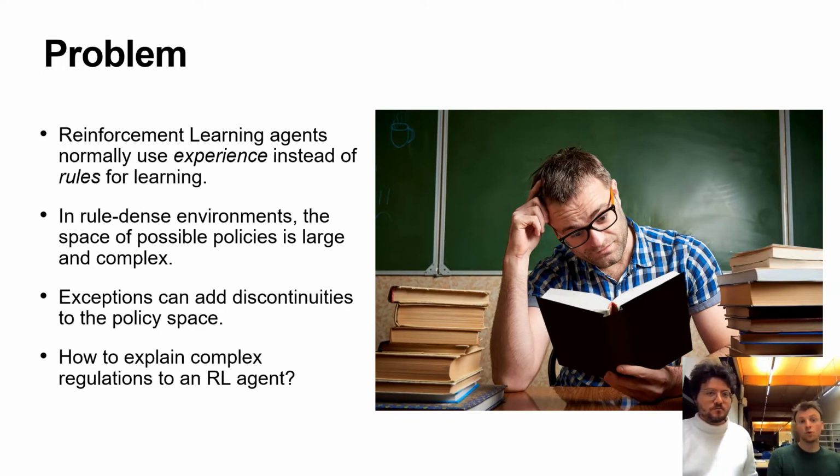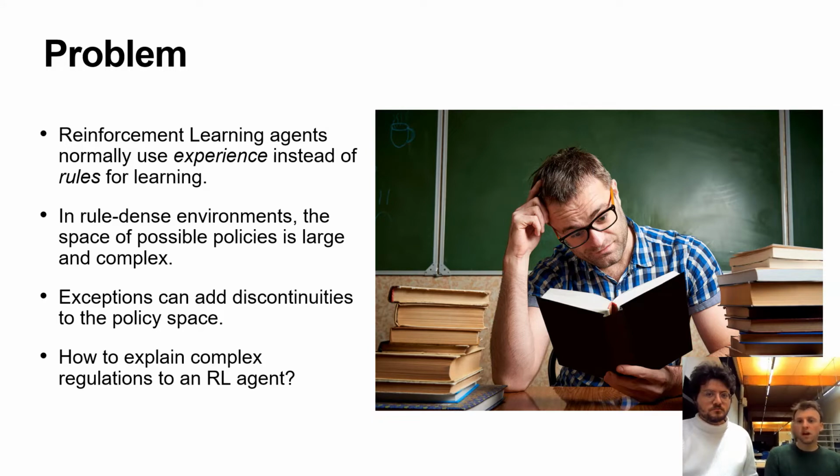Humans use rules to organize and restrict the behavior space of agents. For example, you need to drive on the correct side of the road, you can't jump a red light, and so on. In contrast, reinforcement learning agents, by default, don't use rules. They are goal-oriented and they learn how to behave by trial and error, by receiving rewards and punishments and associating examples to those. But why are reinforcement learning agents not using rules?